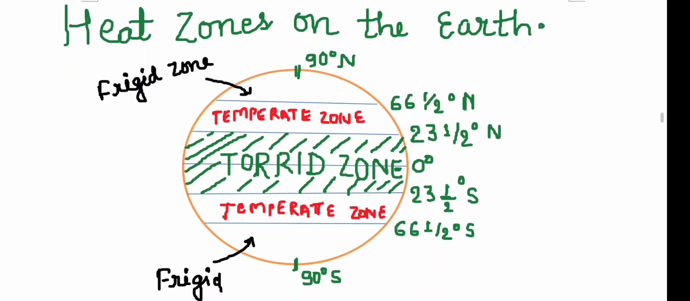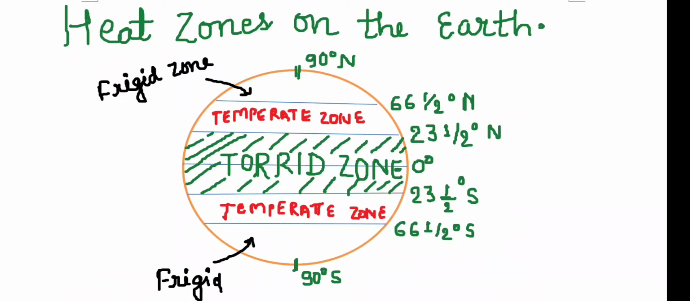Then we have to study the heat zones of the earth. There are three heat zones on the earth. The first is the torrid zone, which is the area between 23.5 degrees north and 23.5 degrees south, meaning between the Tropic of Cancer and Tropic of Capricorn. This is the area which receives the maximum amount of heat on the earth.